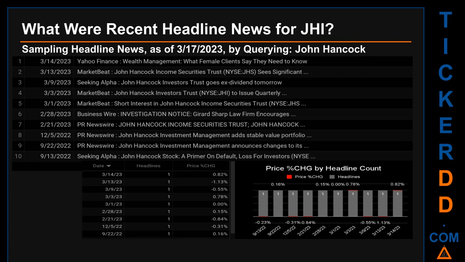The oldest publication was on Tuesday, September 13, 2022, when 6 months and 4 days ago, Seeking Alpha published the headline that read, John Hancock Stock. A primer on default, loss for investors, NYSE. The latest publication date of Tuesday, March 14, 2023, was actually the day with the highest percentage change in price. It saw a price jump of 0.82%.